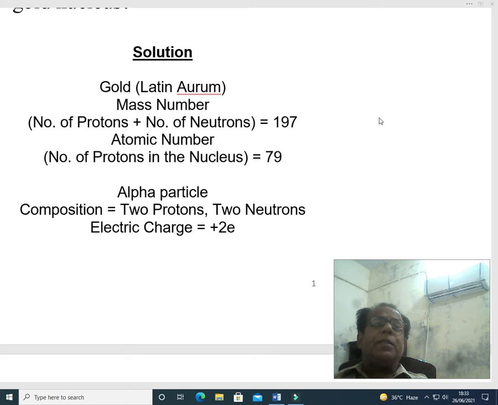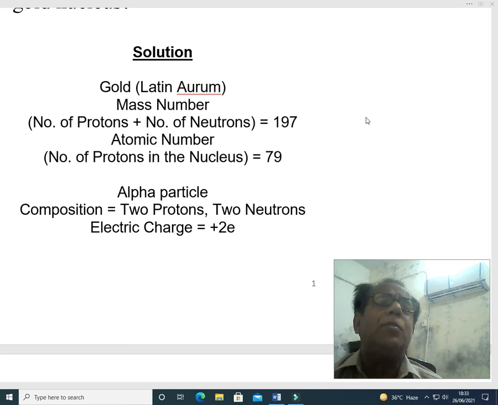the atomic charge on gold. Now we come towards the alpha particle. The composition of the alpha particle shows that it has 2 protons and 2 neutrons. So the electric charge on the alpha particle is equal to plus 2e, where e means elementary charge, the charge on an electron or charge on a proton.